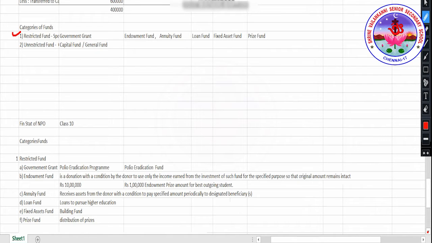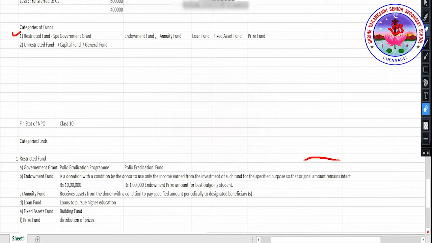With a condition by the donor to use only the income earned from the investment of such fund for the specified purpose so that the original amount remains intact. So endowment fund is a donation with a condition by the donor to use only the income earned from the investment of such fund for the specific purpose so that the original amount remains intact. What do you mean by this?